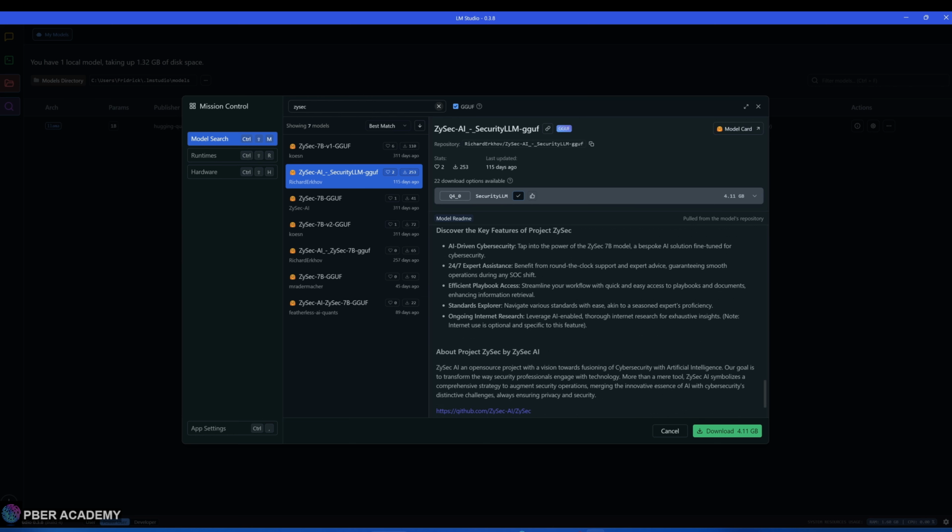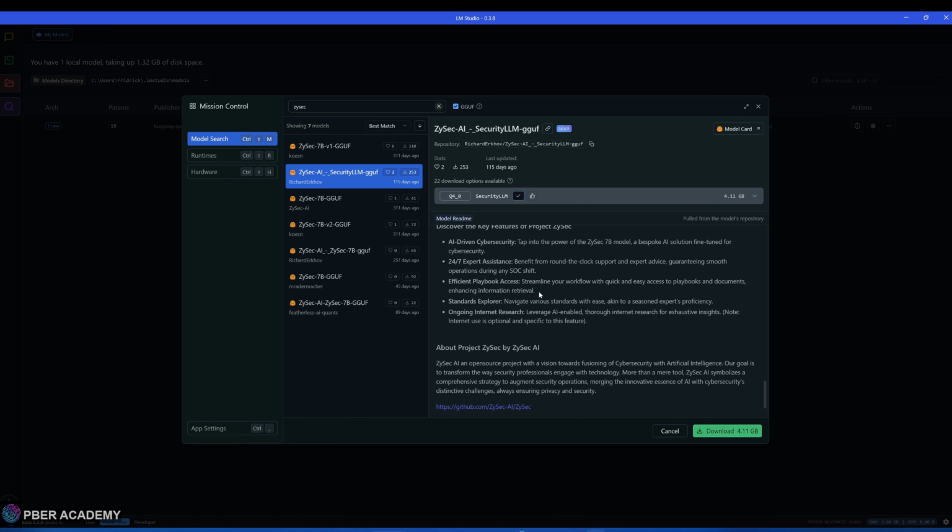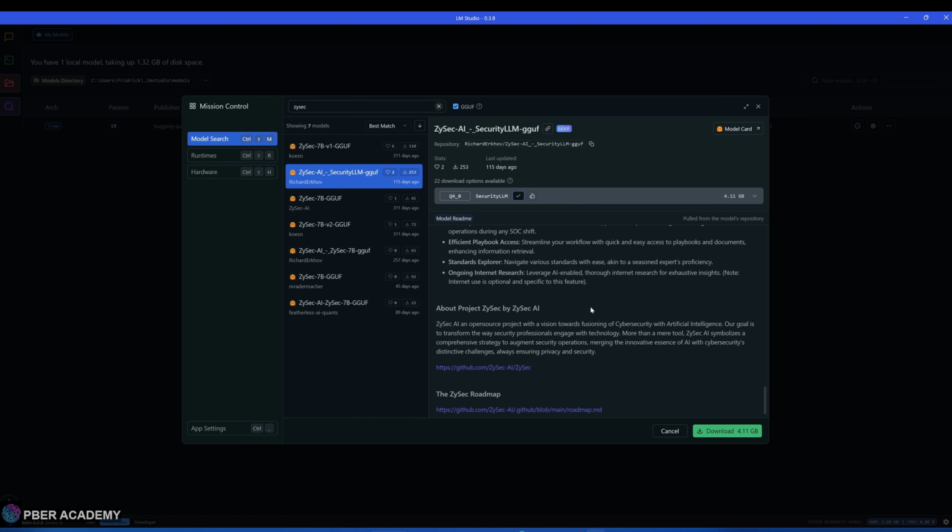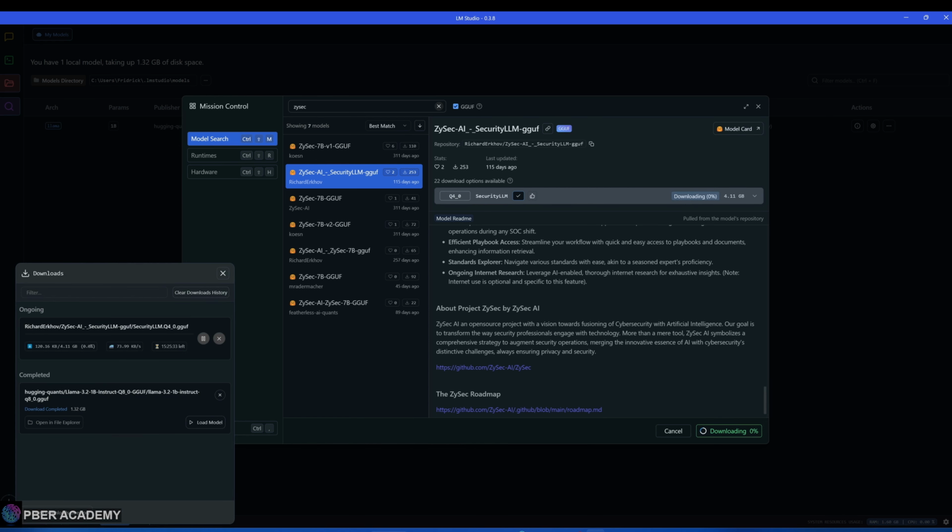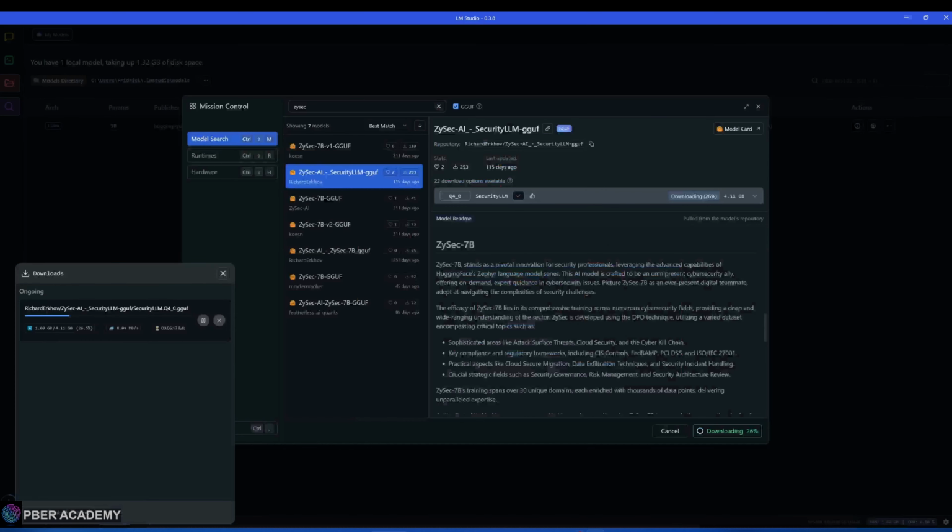The key feature of this project is AI driven security. They have a lot of things there. Now what I'll do is simple: I just need to download this once, and it will start downloading. You can see the LLM version has started downloading. Once the download is completed, I'll come back to it. In the interest of time, the download is going, so we will start digging into what this LLM is trained on.